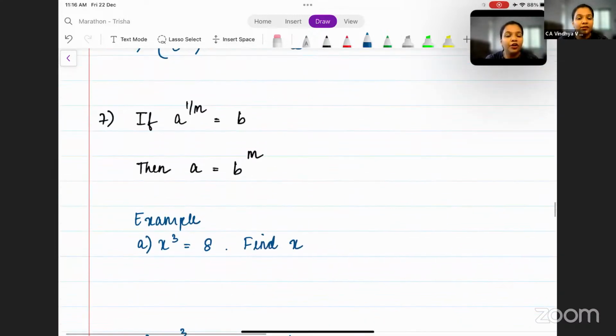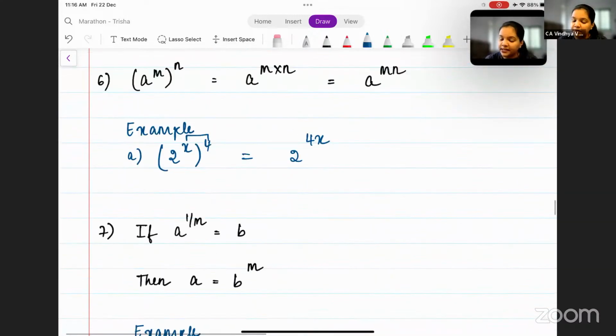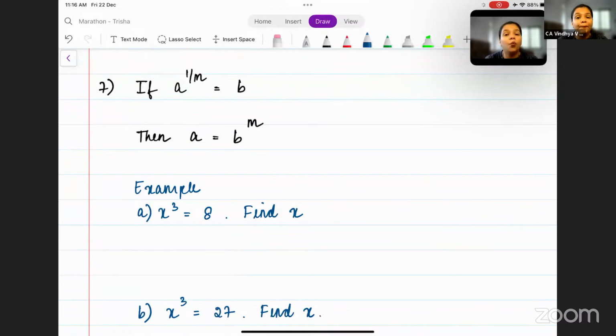Okay, moving on to the next concept, that is the seventh one, which is a to the power 1 by m is equal to b. What is this a to the power 1 by m is equal to b? Now one term is equal to the other, and one of the terms here has a power, that is 1 by m, which is nothing but mth root of a. Now you can simply shift this 1 by m from one side to the other.